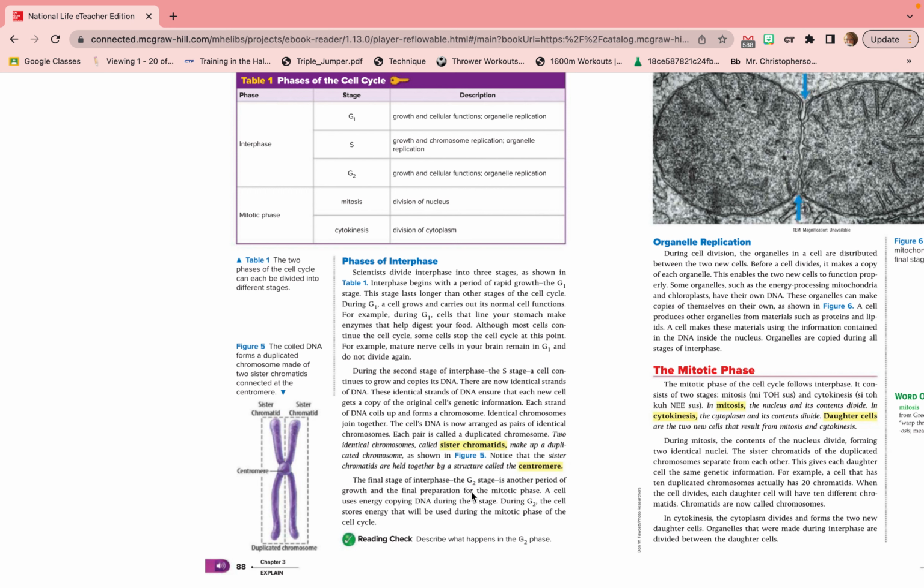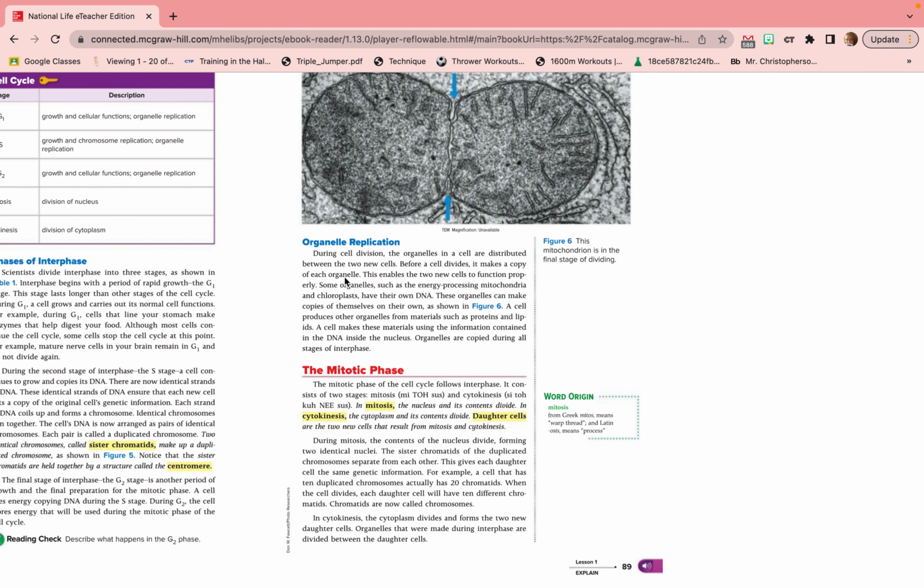The final stage of interphase, the G2 stage, is another period of growth and the final preparation for the mitotic phase. A cell uses energy copying DNA during the S stage. During G2, the cell stores energy that will be used during the mitotic phase of the cell cycle.